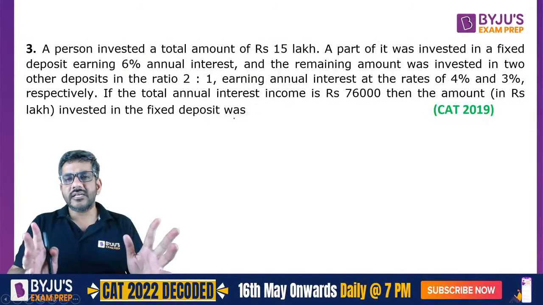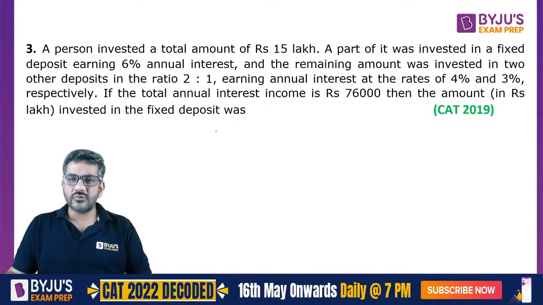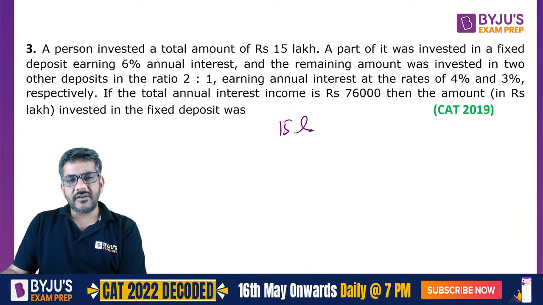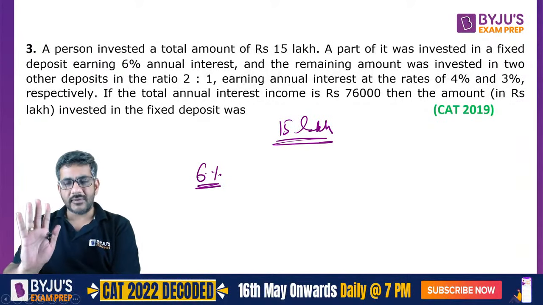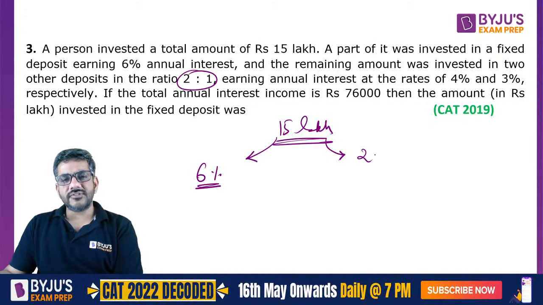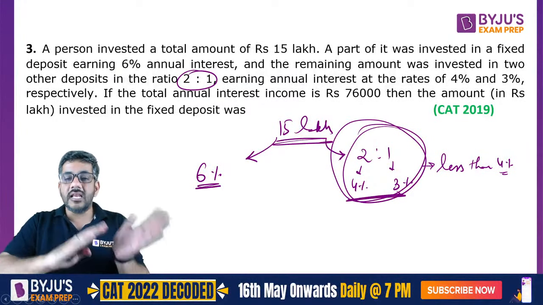So this is more of understanding the mindset of the exam setter. Through that I am talking to you about how we can approach it. See, I am saying that total money is 15 lakhs. On one part you are getting 6% annual interest. This is how I did it in the exam as well. I am telling you exactly that. So on one part you are getting 6%. On the other part, the money is divided in a ratio of 2:1 first of all. On one part you get 4% interest. On the other part you get 3% interest. So can I say on average, the interest from here would be less than 4%, right? Because on some part it is 4, on some part it is lesser than 4.